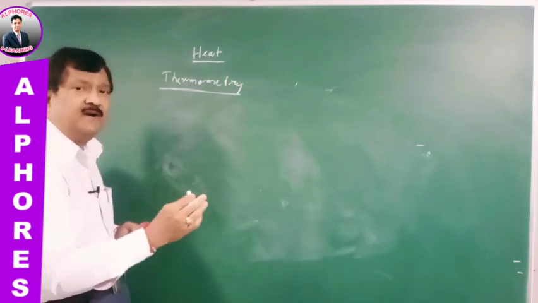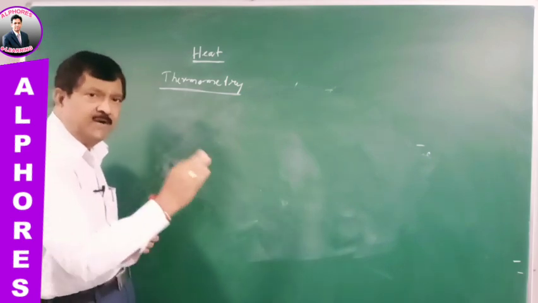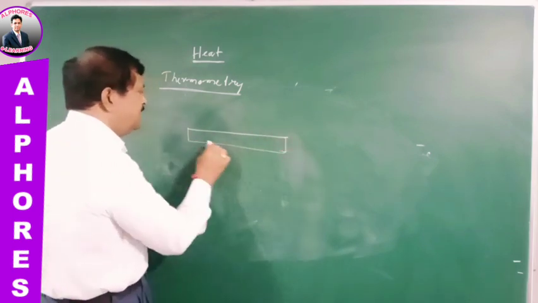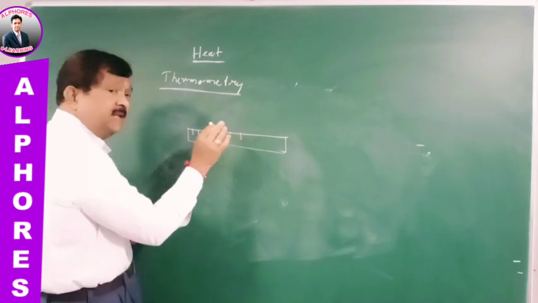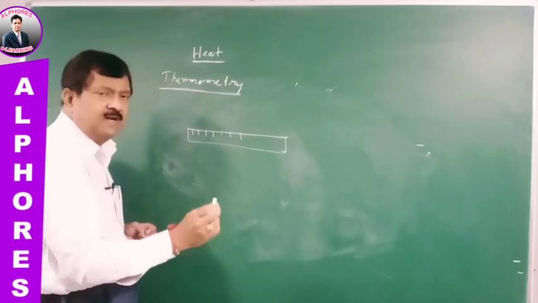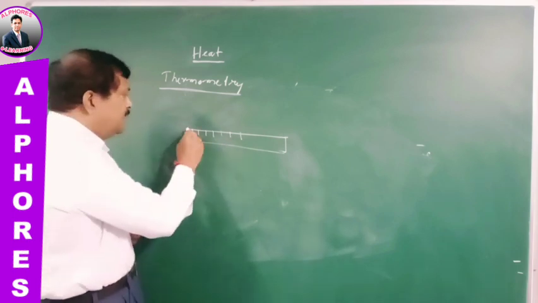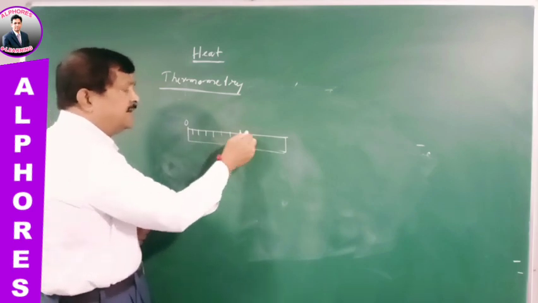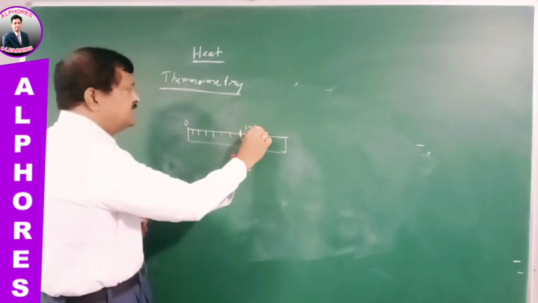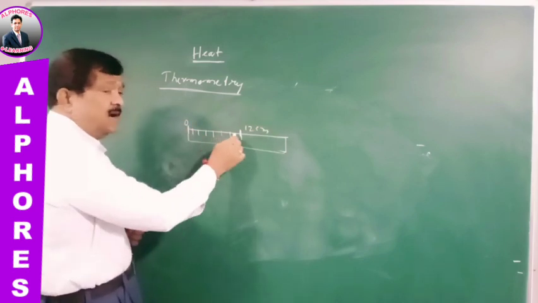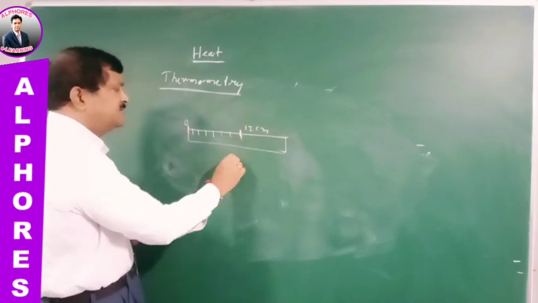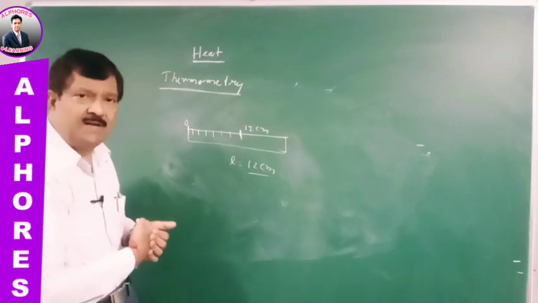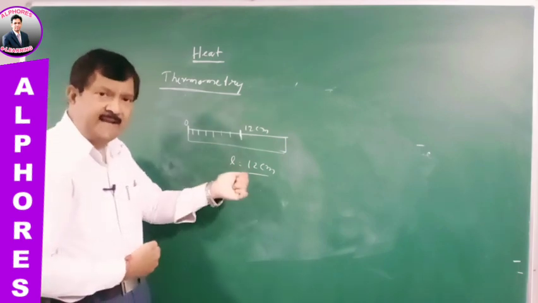Suppose you are asked to find out the length of a body. What we do? We take a scale, like this, and there will be gradations like this. To measure the length of your pen, we keep the pen at one end of the scale, and at the other end we take the reading. Suppose this is at a distance of 12 centimeter. One end of the pen is at 0, the other end is at 12 centimeter. So the length of the pen is 12 centimeter. It's easy to measure, because it's a direct reading you can take here.